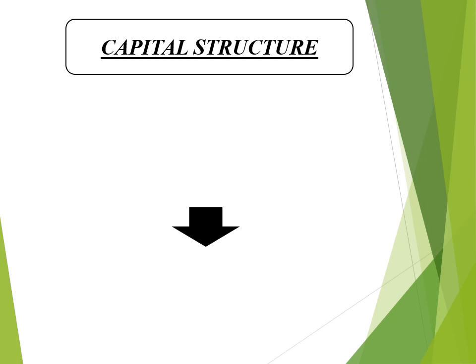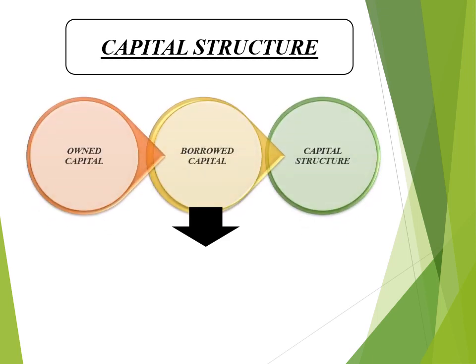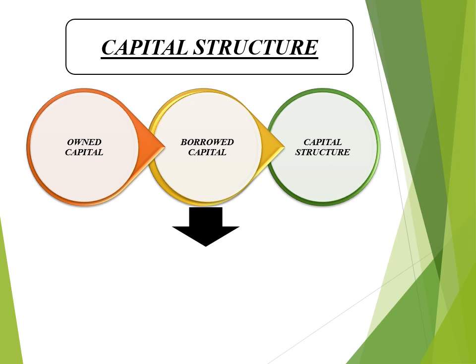Capital structure. Students, a company can raise capital in the business from different sources, that is through own capital and borrowed capital, or it may be both. As you all are familiar with these two sources of funds, you already studied in chapter number 2, that is the chapter Sources of Corporate Finance. Hence, own capital consists of equity share capital, preference share capital, reserve and surplus. On the other hand, borrowed capital consists of debentures, loans, etc.